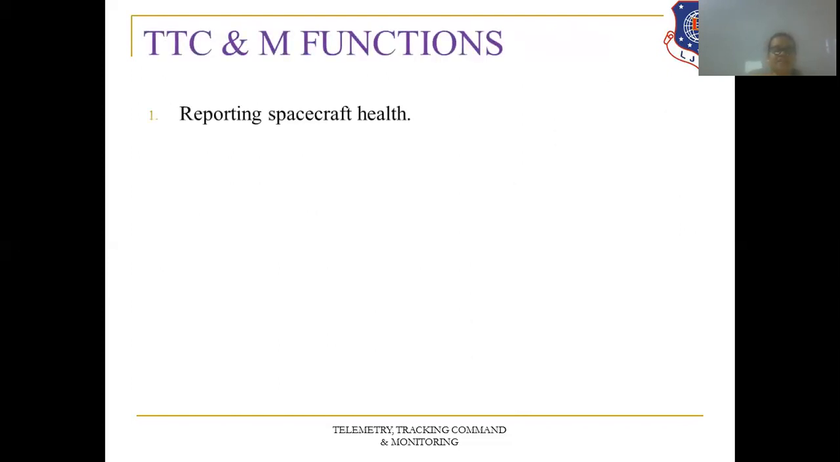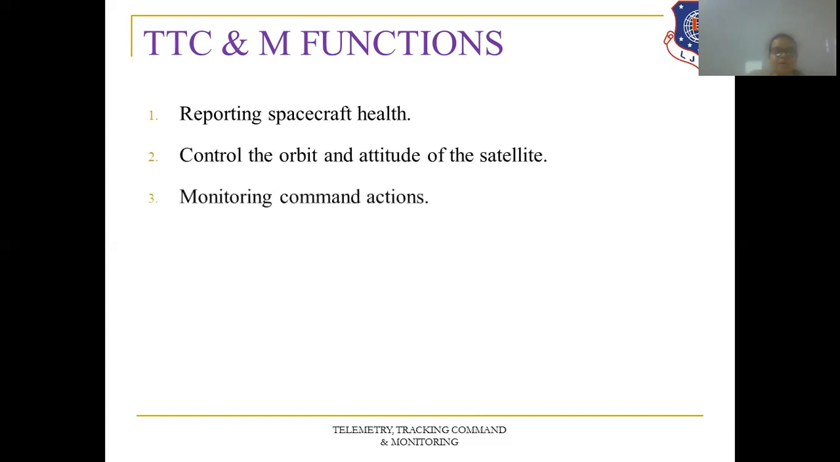Now, discussing the TTC and M functions. First, reporting spacecraft health, that is, whether all the functions or all the segments in the particular satellite are working well or not. Second, control the orbit and attitude of the satellite. Third, monitoring the command actions, the commands which we give from the transmitter. That command can be monitored with the help of the monitoring function.